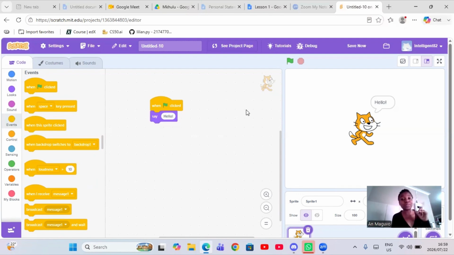It's scary, but yeah, it's also amazing. I really love it. So now this is called an event, and you can see here when I click the flag, it's going to say hello. Click the flag, say hello. Then to stop running, I just click stop, right? Okay, that's it. So you wrote your very first program.